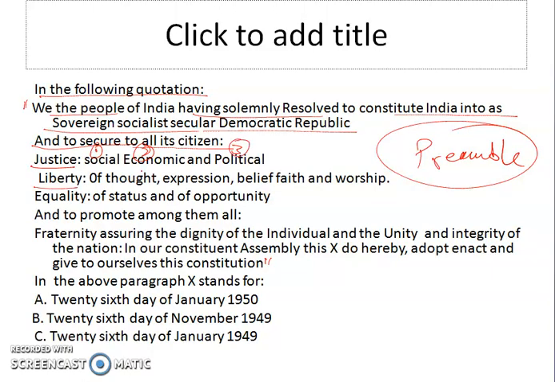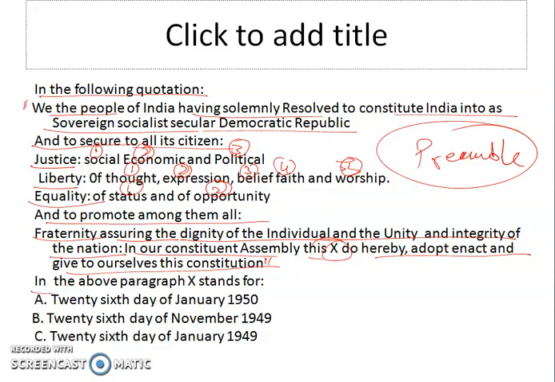Then liberty of five types: thought, expression, belief, faith, and worship. Then equality, two types: of status and of opportunity. And to promote among them all fraternity, assuring the dignity of the individual and the unity and integrity of the nation. In our Constituent Assembly, this X do hereby adopt, enact, and give to ourselves this Constitution.